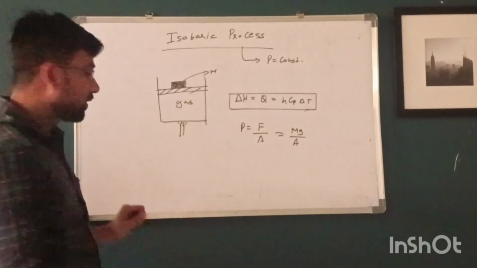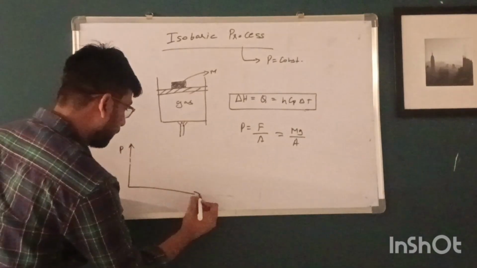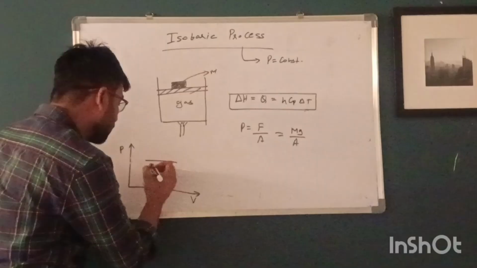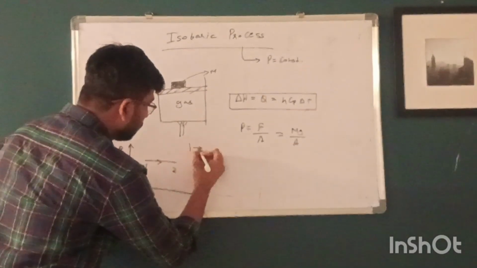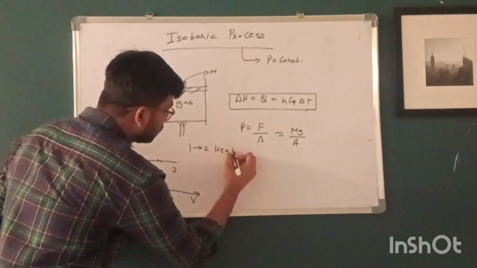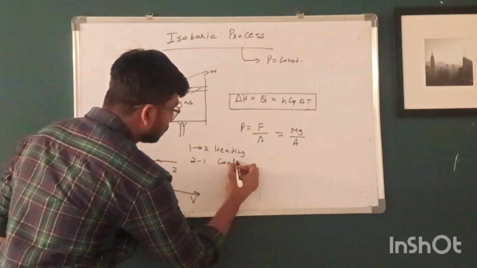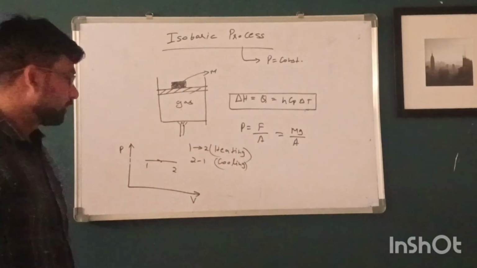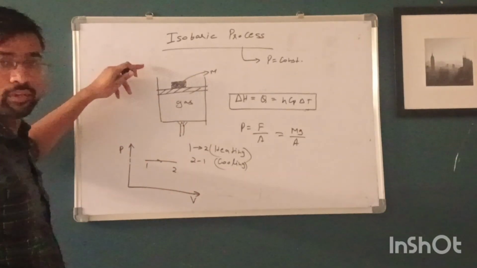And one more thing is remaining, graphs. If you draw the PV diagram for isobaric process, then it will look like that. 1 to 2 is for the heating and 2 to 1 is for the cooling. If we heat the gas, then what happens? Piston will go in the upward direction.